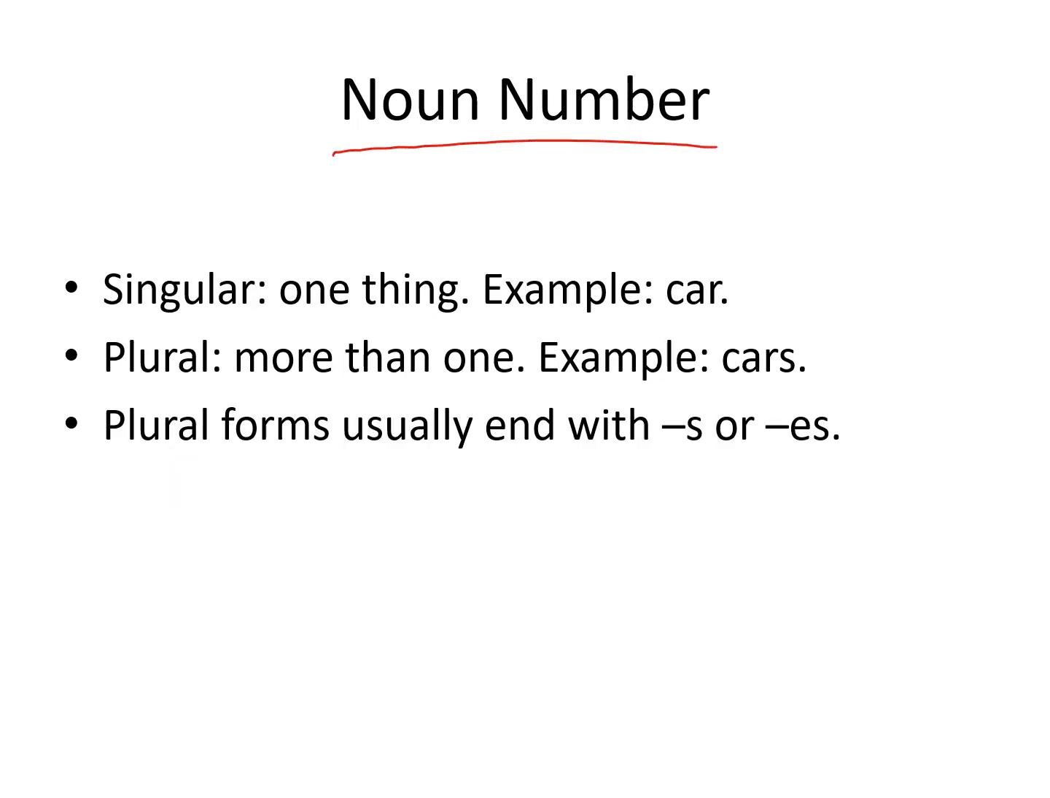Noun in number. A noun can be singular, one thing, for example, car. It can be plural, more than one thing, for example, cars. So we usually use plural forms of nouns ending with s or es.